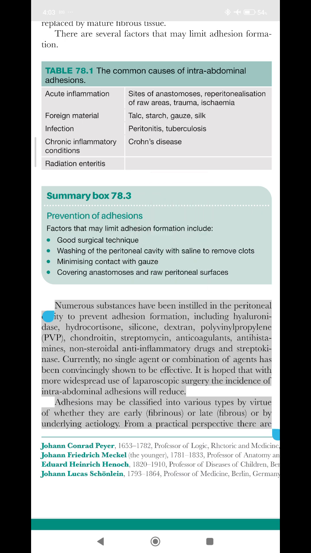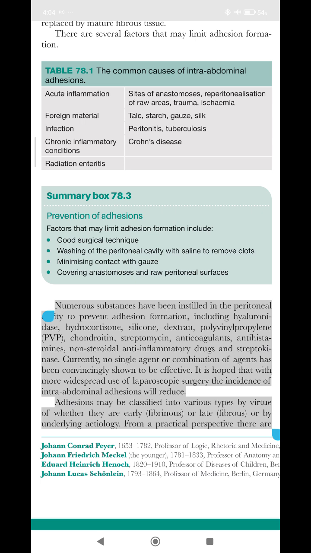Numerous substances have been instilled in the peritoneal cavity to prevent adhesion formation, including hyaluronidase, hydrocortisone, silicone, dextran, polyvinylpropylene, PVP, chondroitin, streptomycin, anticoagulants, antihistamines, non-steroidal anti-inflammatory drugs and streptokinase. Currently, no single agent or combination of agents has been convincingly shown to be effective. It is hoped that with more widespread use of laparoscopic surgery, the incidence of intra-abdominal adhesions will reduce.